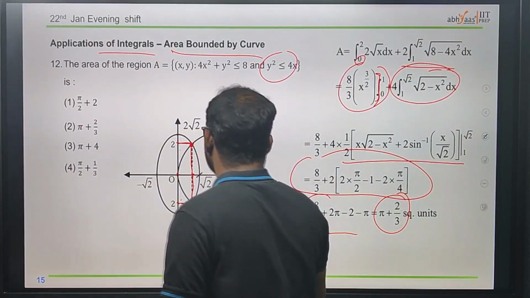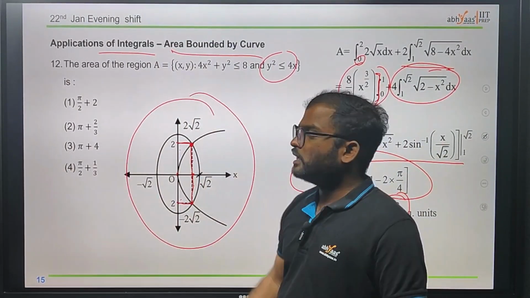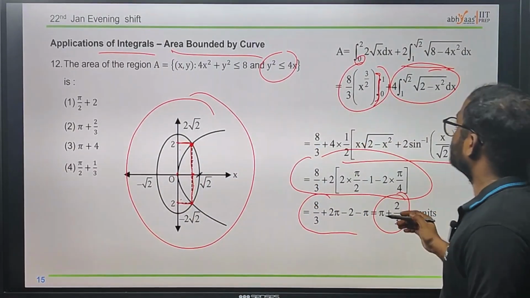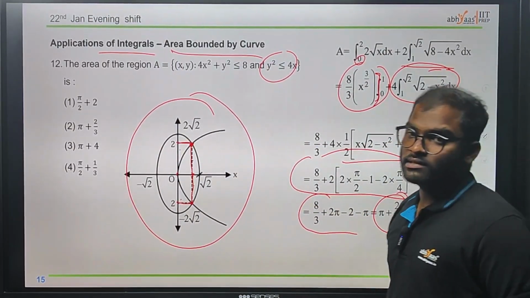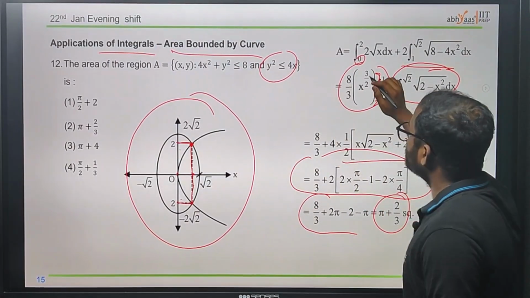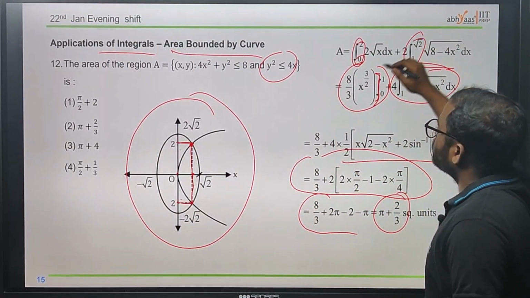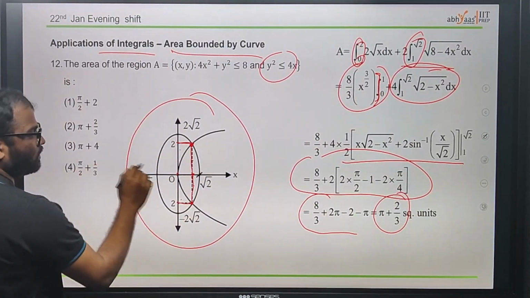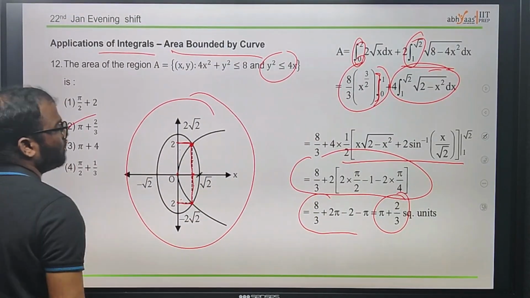Here, one main job is to identify this region in order to find the answer. Once you find the region, it is easy for us to find the answer. You need to be aware of the limits. I hope you understood. Therefore pi plus 2 by 3 is our answer.